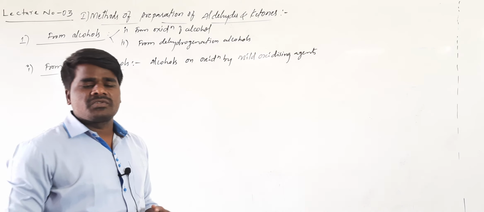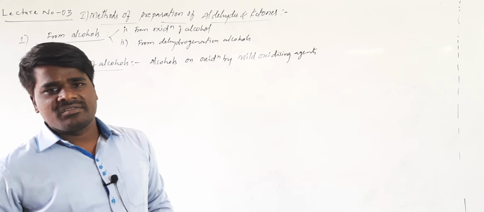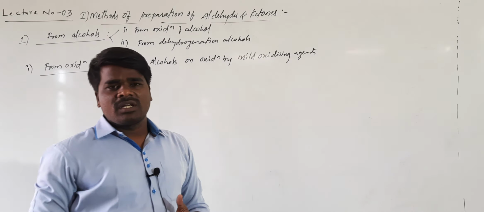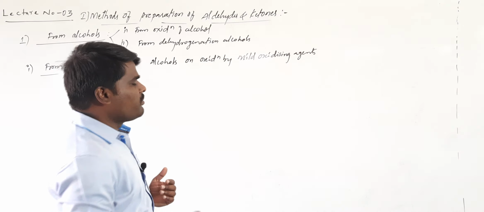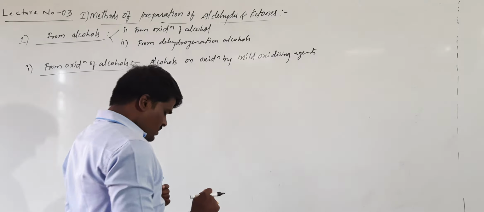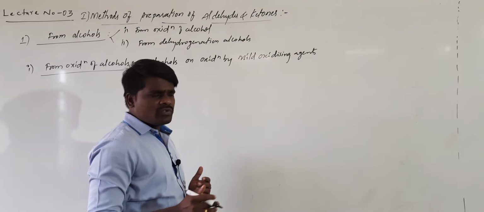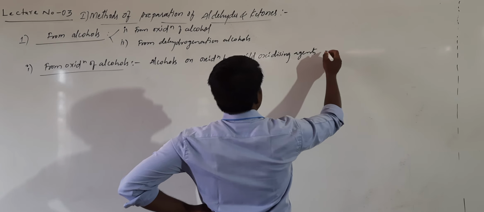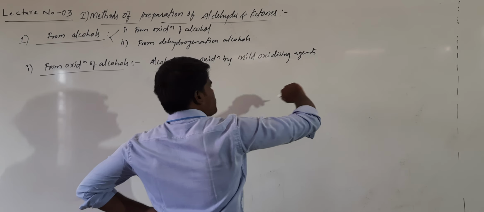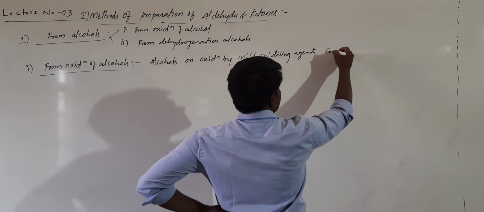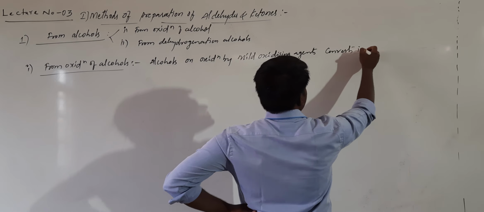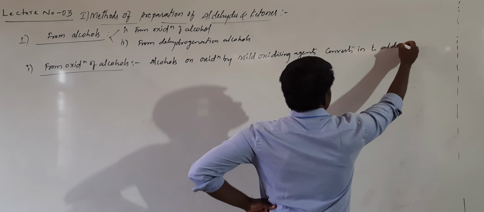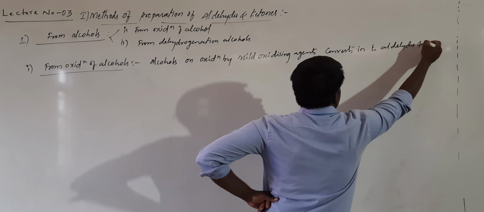Strong oxidizing agents will convert alcohols to carboxylic acids, whereas mild oxidizing agents will convert alcohols to carbonyl compounds, that is aldehydes and ketones. Alcohols on oxidation by mild oxidizing agents get converted into aldehydes and ketones.